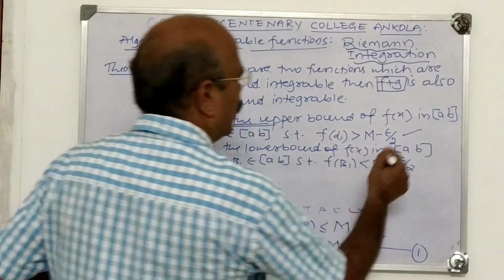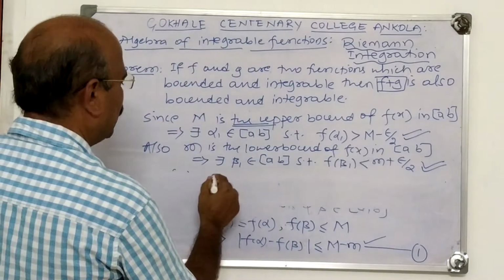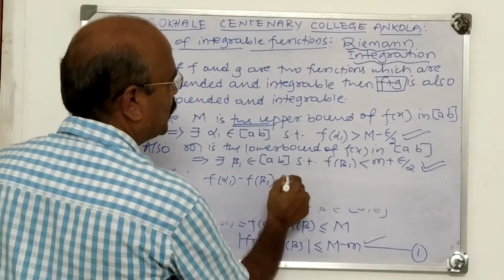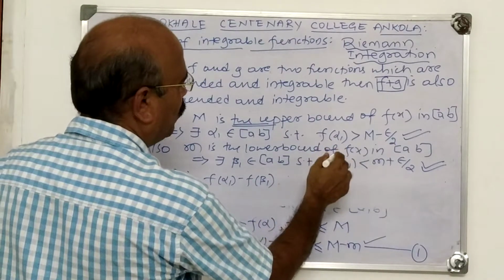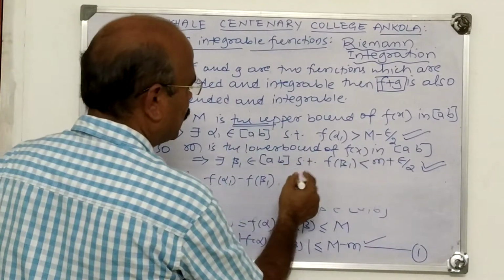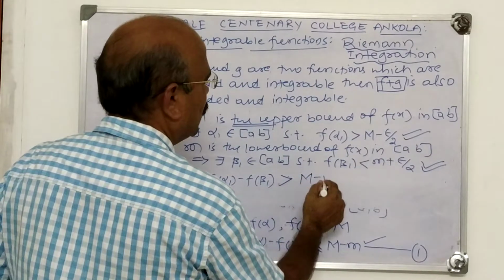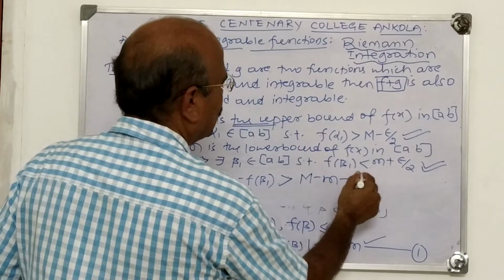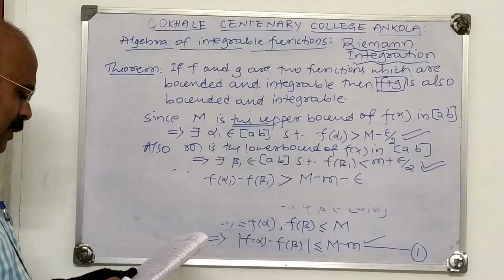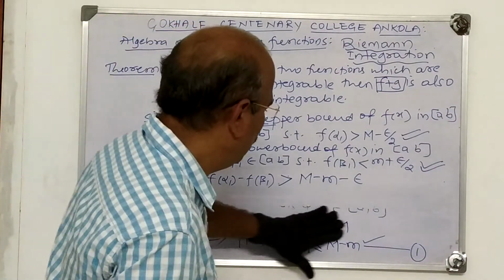Now, from these two, we can write f of alpha 1 minus f of beta 1 is greater than M minus m minus epsilon.